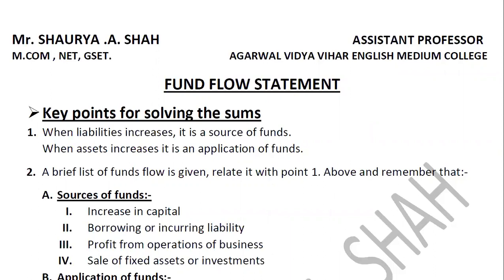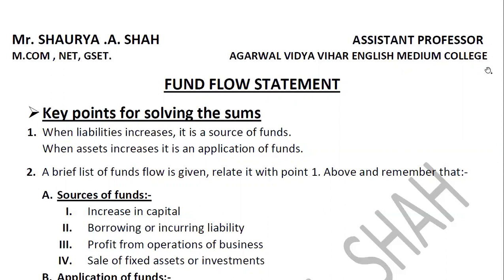which particularly affect the fund flow. And the third and last is your fund flow statement, students. In the fund flow statement, we saw various kinds of sources and application of fund, which happen due to changes in certain items of your balance sheet. So today we'll be seeing one sum. It is purely for our understanding of how the questions are asked in university and what key points you need to remember. If you remember these key points, half of the chapter is almost done.